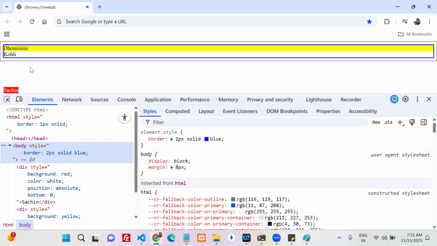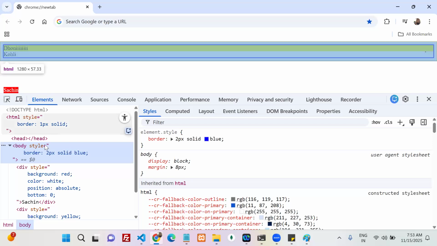But my body has which kind of position by default? Static. But as per our requirement, it should be other than static, right?